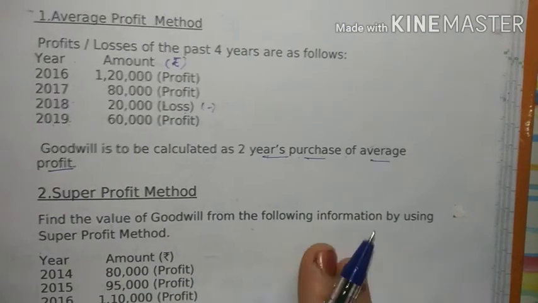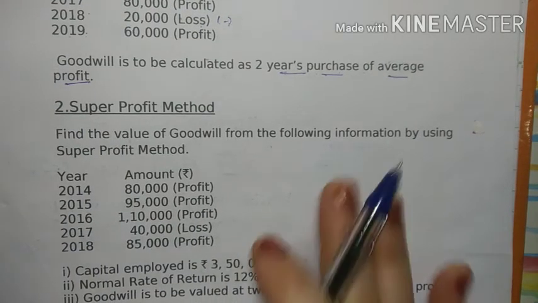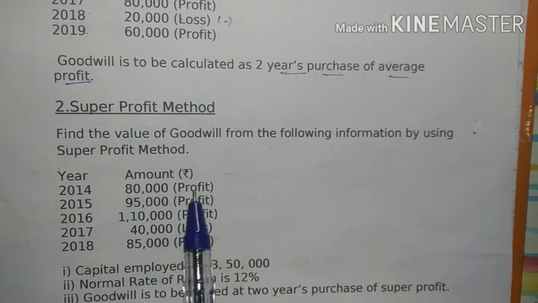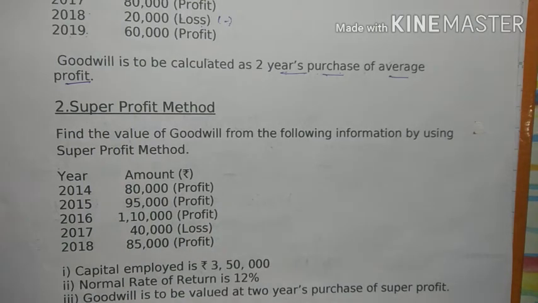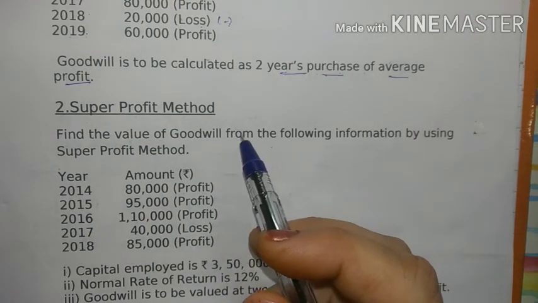Now the next method is super profit method. So what is super profit? See, there are two profits, one is normal profit and one is super profit. Super profit is nothing but the profit earned over and above the normal profit.